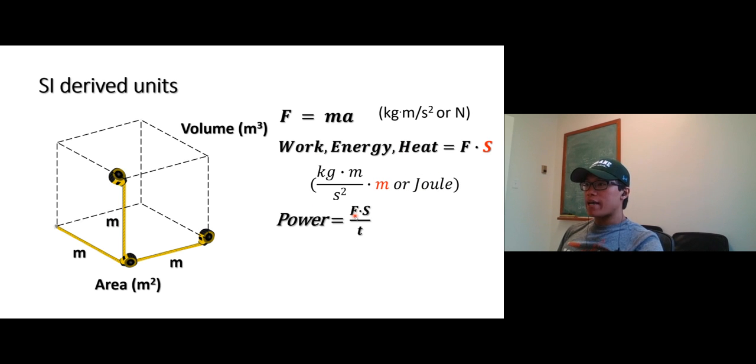Lastly, power. What's the SI unit of power? Well, look at the formula. Power is force times distance divided by time. The top one, force times distance, is joule, so it's joule per second. We call that watt. Okay, so that's the SI units.